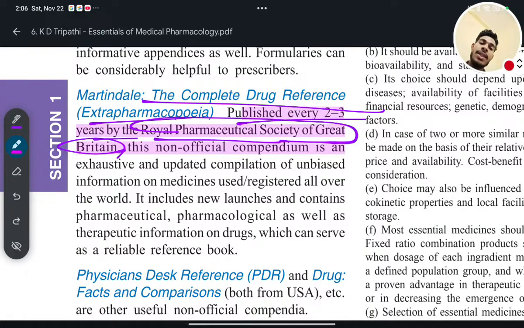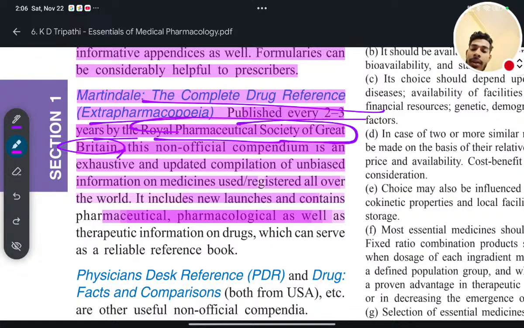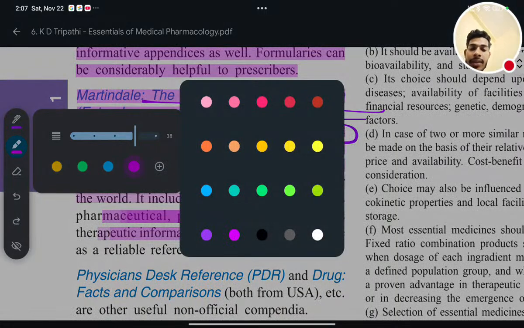This is important, you have to remember that about Martindale. This non-official compendium is an exhaustive and updated complete compilation of unbiased information of medicines used and registered all over the world. It includes the new launches and contains pharmacological as well as therapeutic information on drugs which can serve as a reliable reference book.